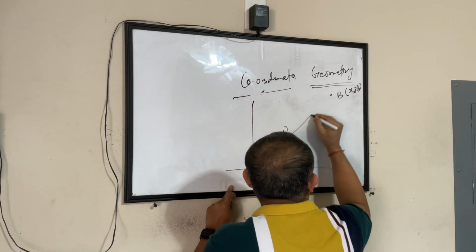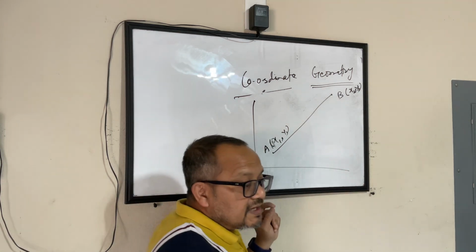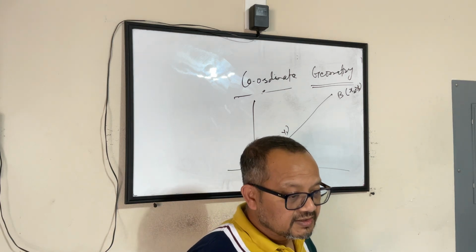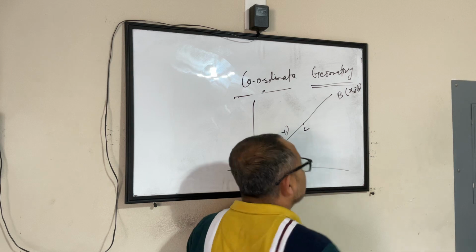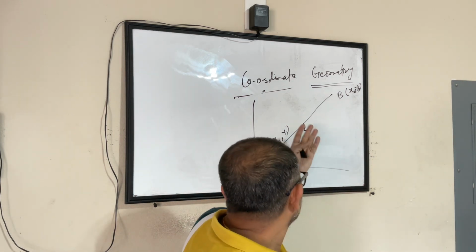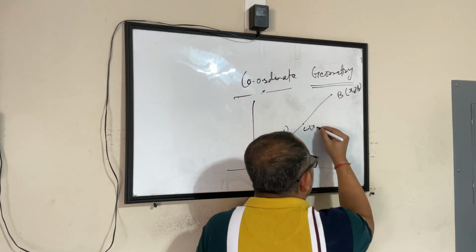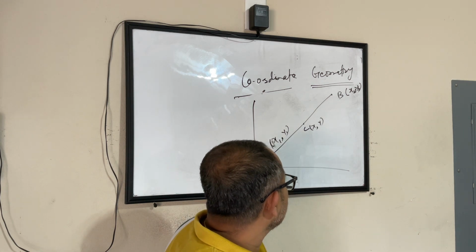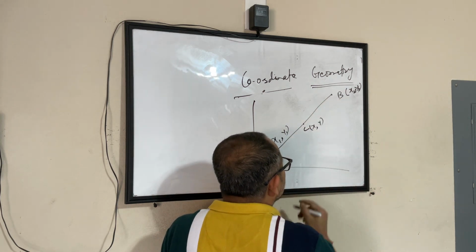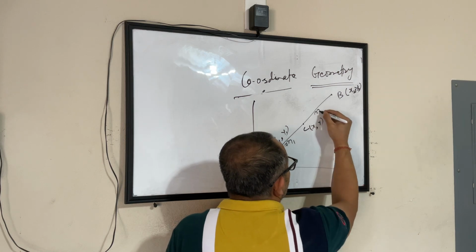If I join these two, this becomes a line AB. The section formula says you can find a point C, let's say the coordinates are x and y. We don't know what x and y are. You can find a point C which will divide this line in a certain ratio. Let's say m1 is to m2.